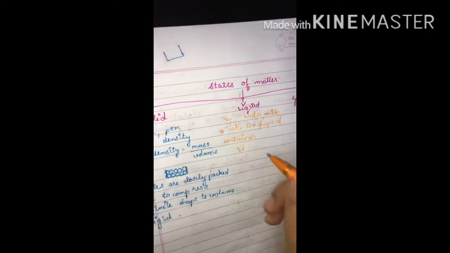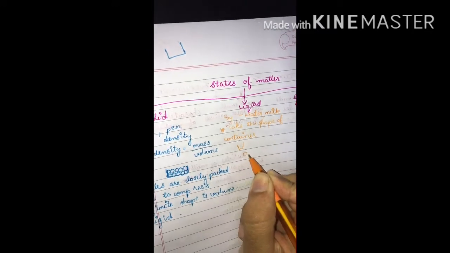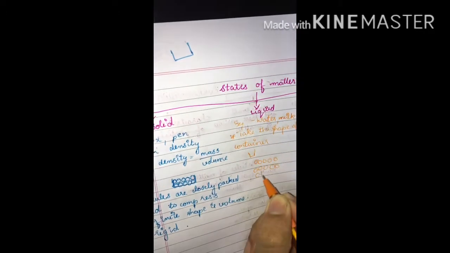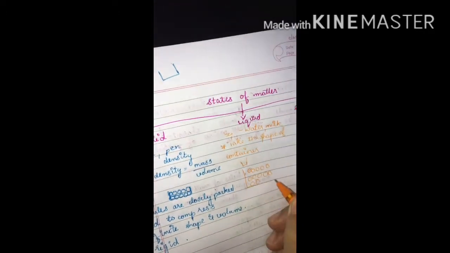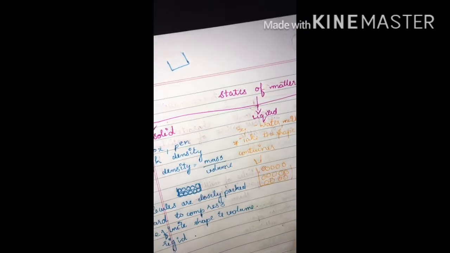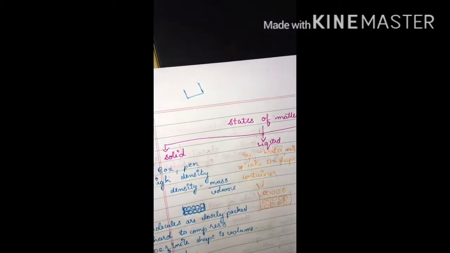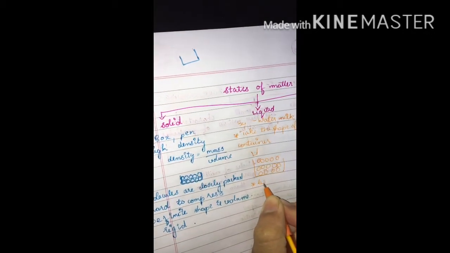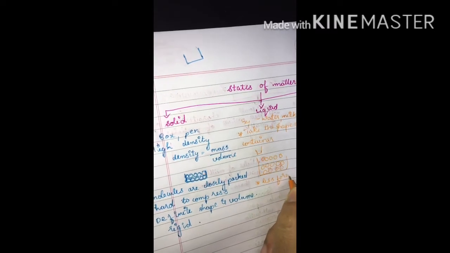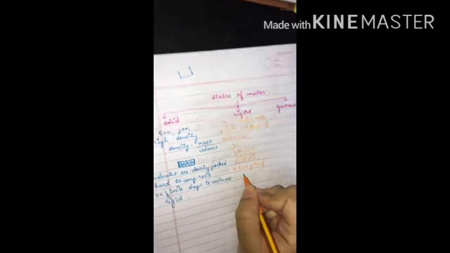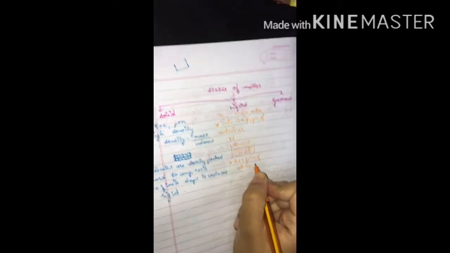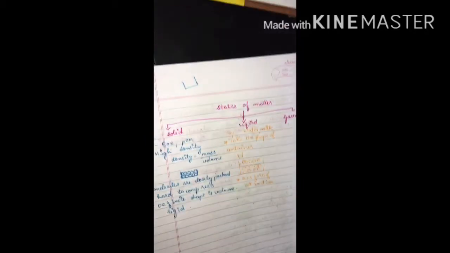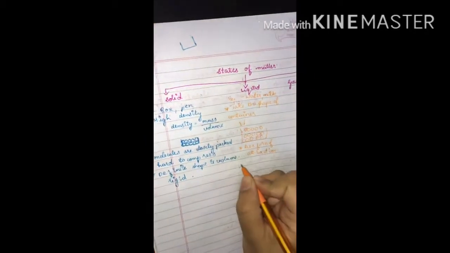This is because in liquid the molecules are somewhat loosely packed. That is, there are layers which can slide over one another, and because of this sliding of the molecules, they take up the shape of the container. There will be less force of attraction, and liquid is less dense than solid.